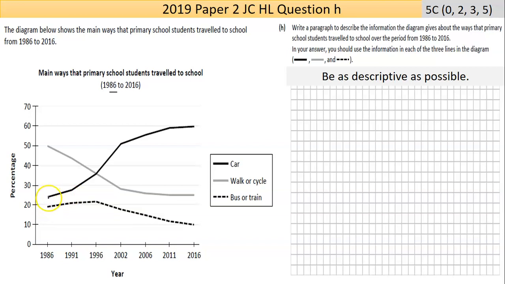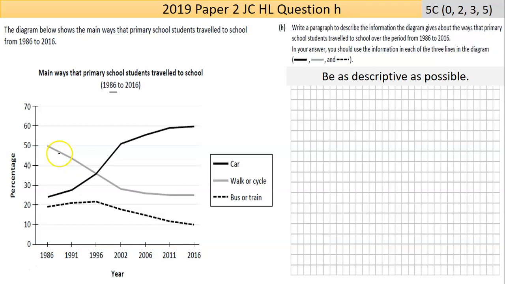In 1986, I could be specific, it was roughly around 24%, and over the next 30 years has dramatically risen to a current level of 60%.